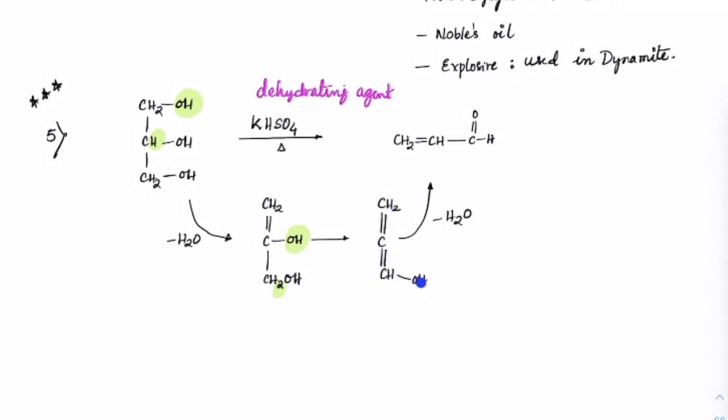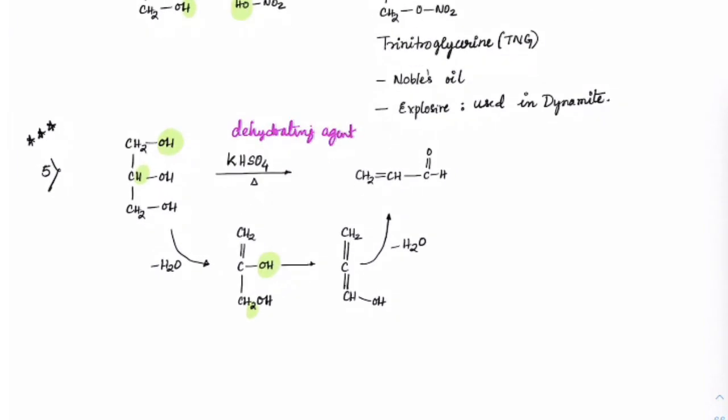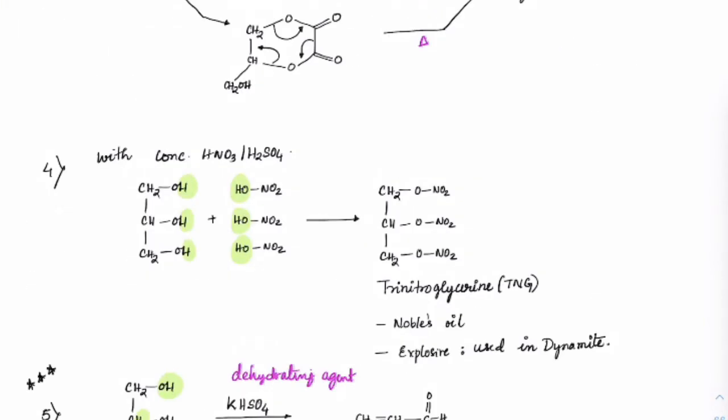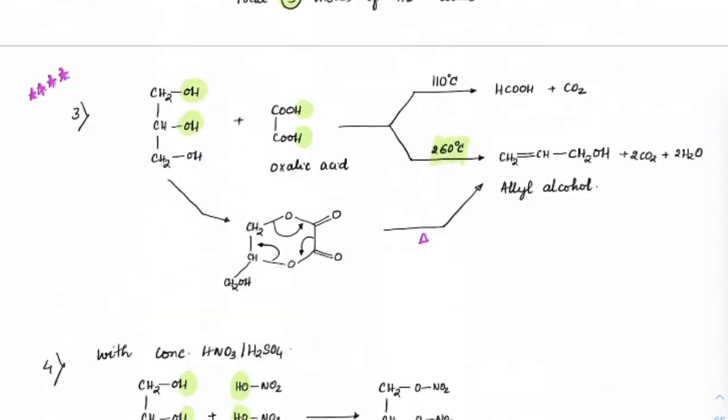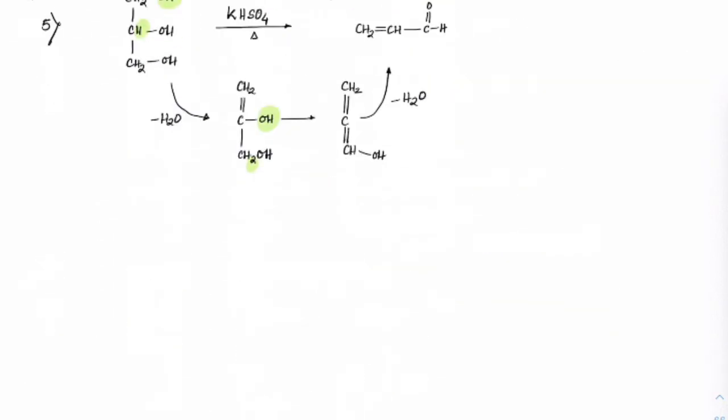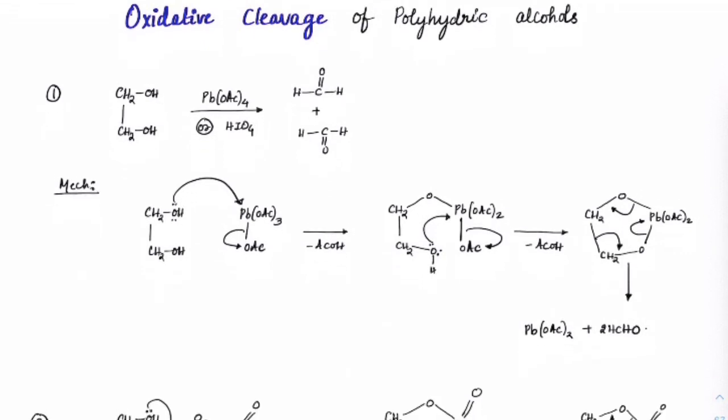So you'll get an allene form here. This is an allene alcohol. This is an enol form. So that enol form will become the aldehyde form here by tautomerization, and you will get this alpha beta unsaturated aldehyde. Got it? Acrolein, if you remember. Right? So these are the cases which you need to just go through. Okay.